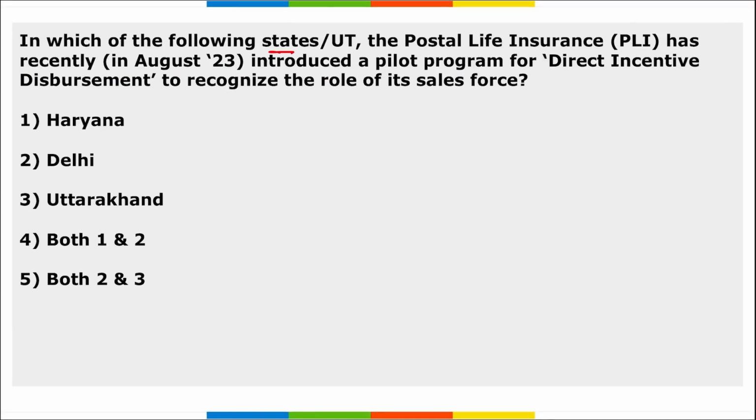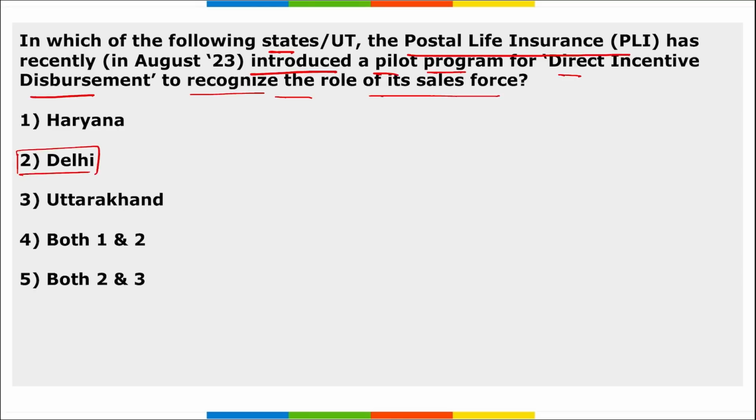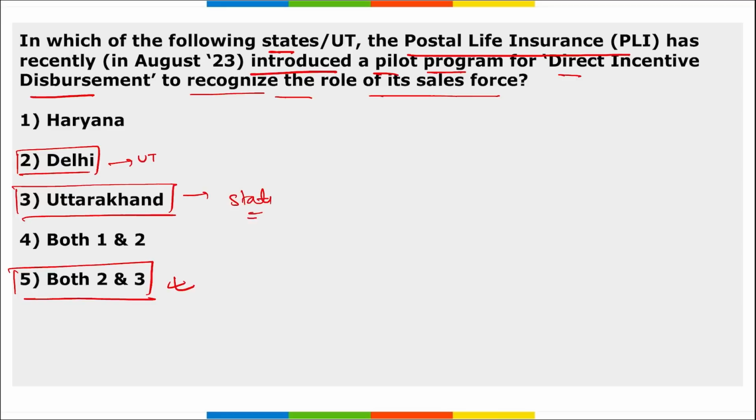In which among the following states or UT, the PLI, that is your Postal Life Insurance, has recently introduced a pilot program for direct incentive disbursement to recognize the role of its sales force? So remember, it is in Delhi. It is in Delhi and Uttarakhand. Both 2 and 3 is the right option here, right? In Delhi and Uttarakhand, that Delhi is your UT and Uttarakhand is your state, correct? So this PLI scheme has been recently introduced as a pilot project in these two areas, right?